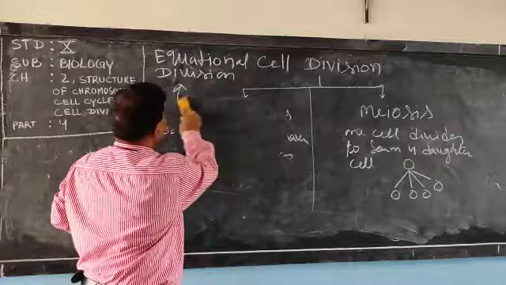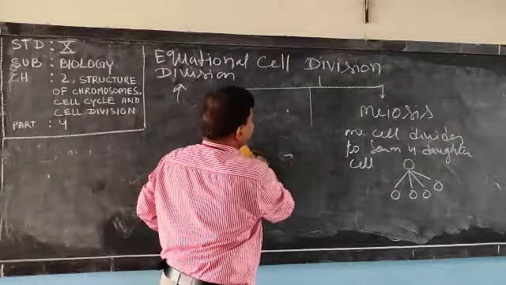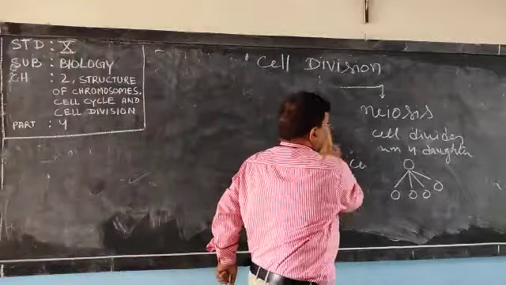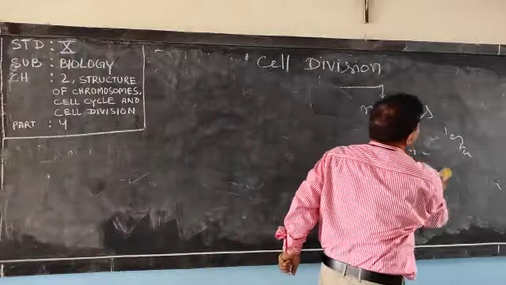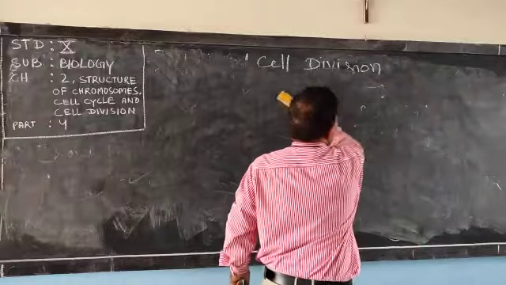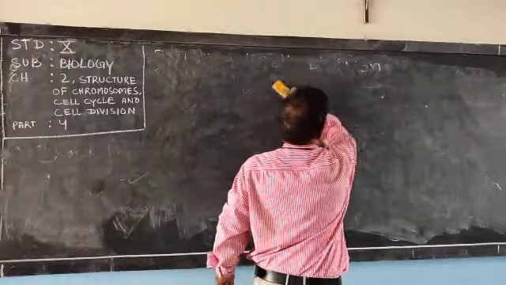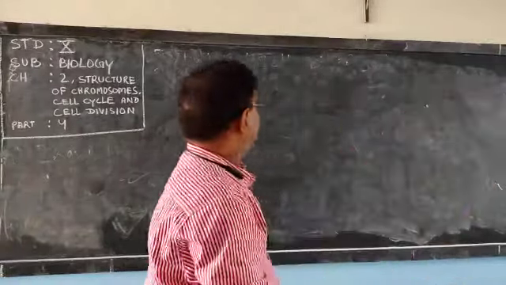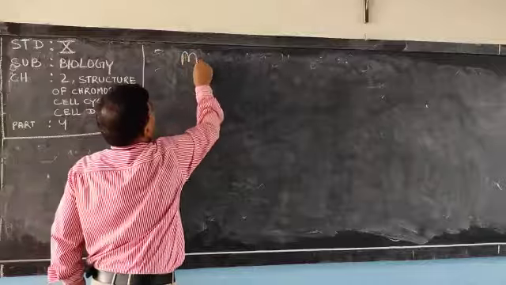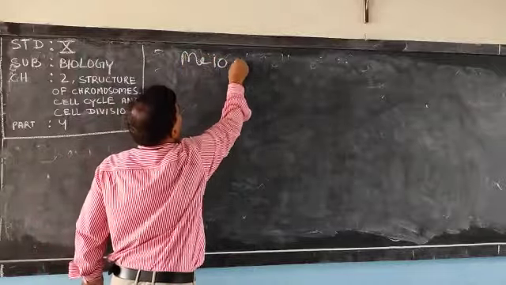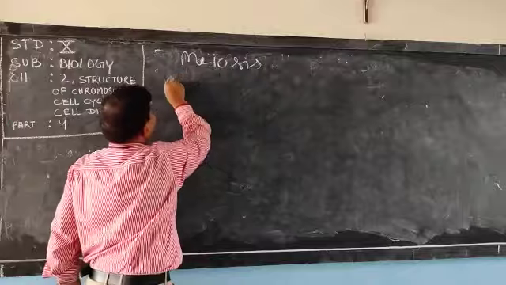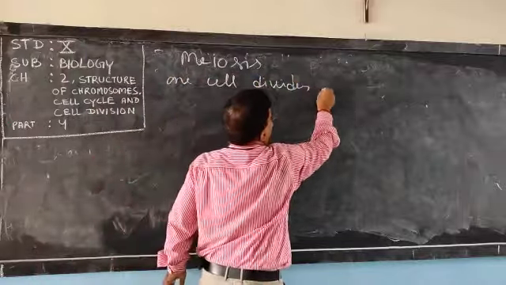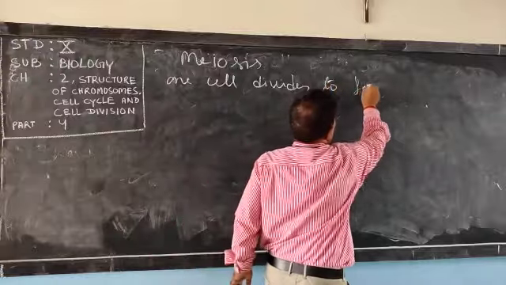As I have told you, it takes place in the reproductive organ. Meiosis cell division takes place in the reproductive organ where one cell divides to form four daughter cells.